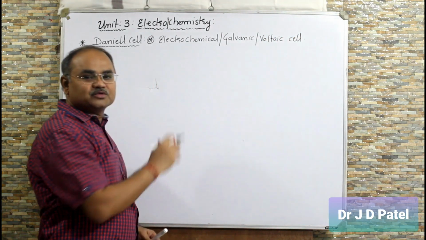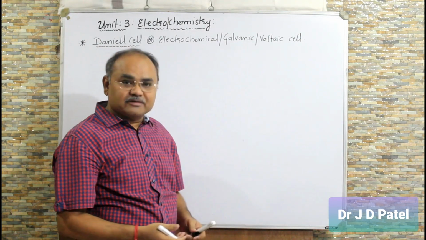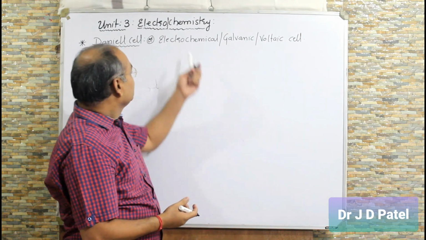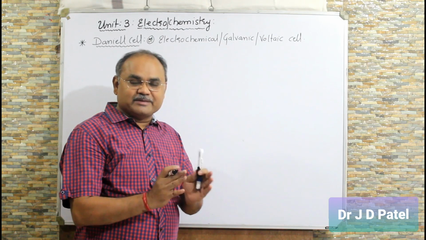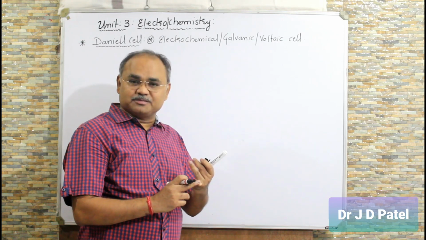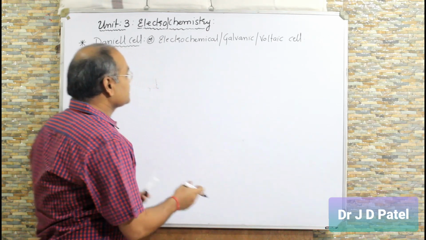There are different names for this. If you use a voltmeter, it is a voltaic cell. If you use a galvanometer to measure the flow of electrons, it is called a galvanic cell. It is also said to be an electrochemical cell. So whenever we study any type of cell, we have to discuss three things. One is the principle of the cell, second is construction, and third is working. Let us discuss the principle first.